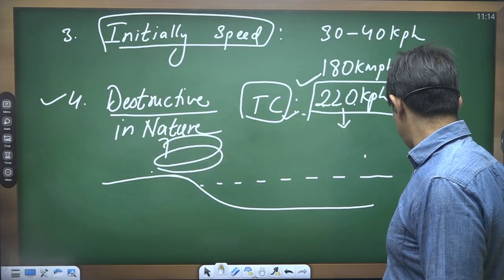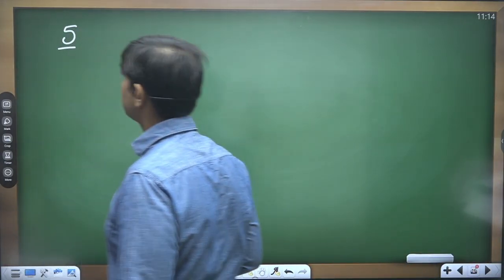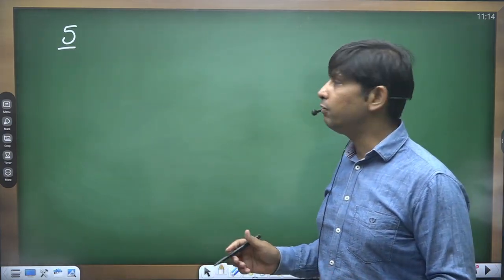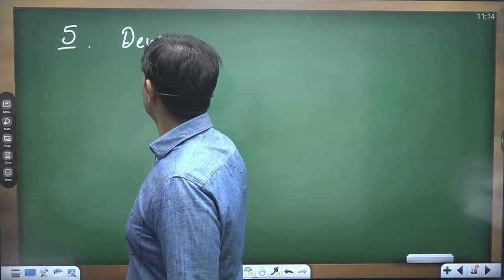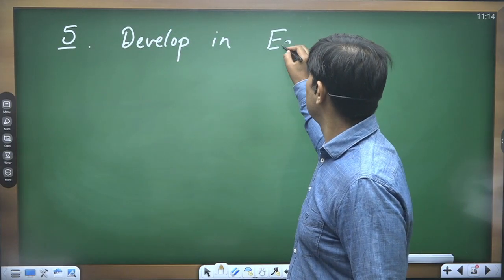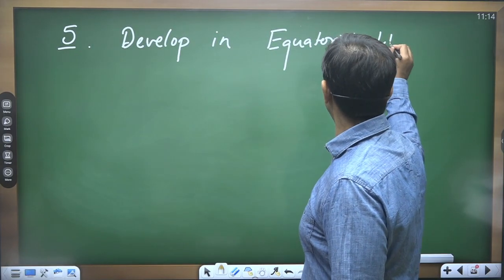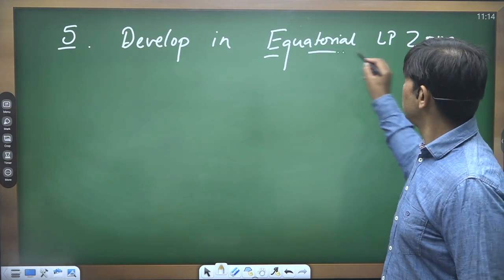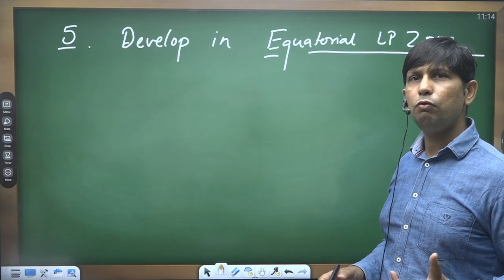There's one more feature of tropical cyclone, and that feature is that in most cases these cyclones develop in the equatorial low pressure zone. In case of the equator we're having a low pressure region because of the warm conditions.